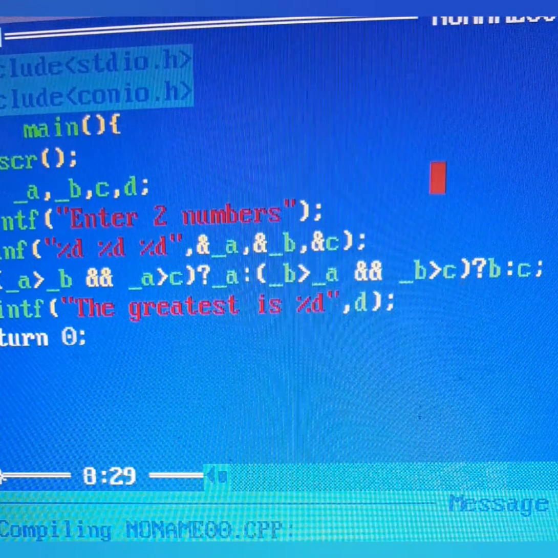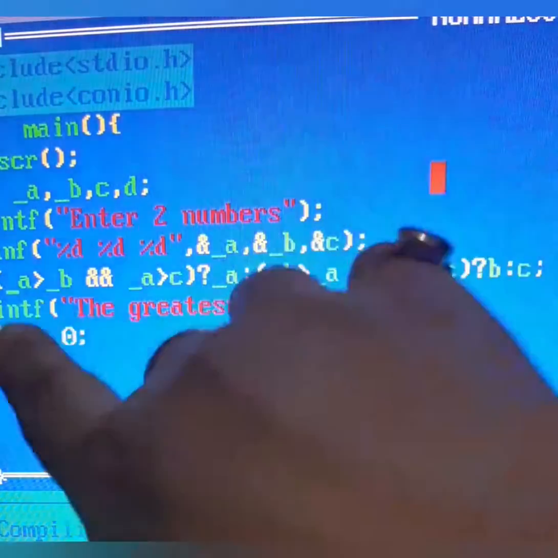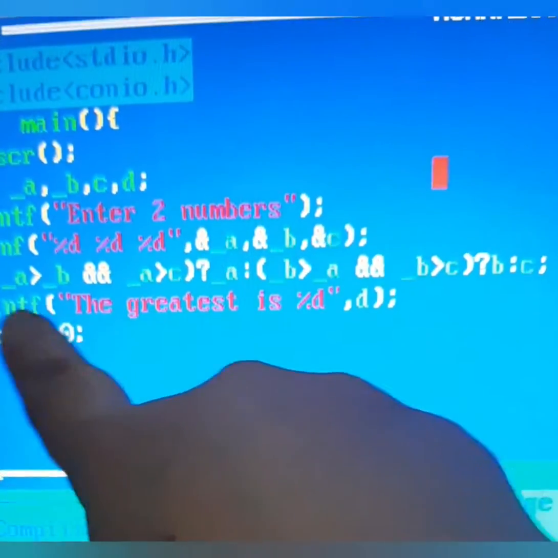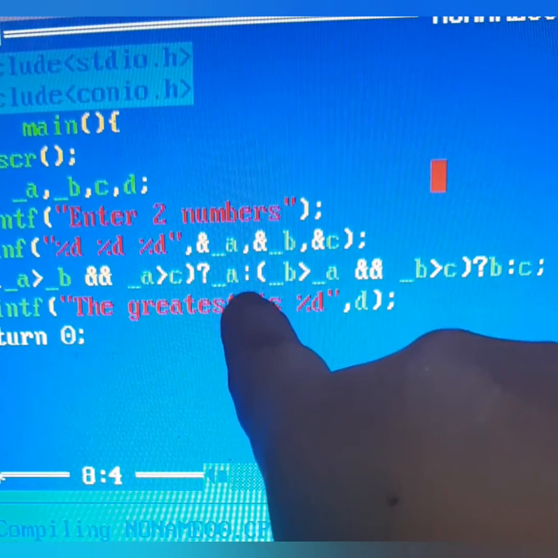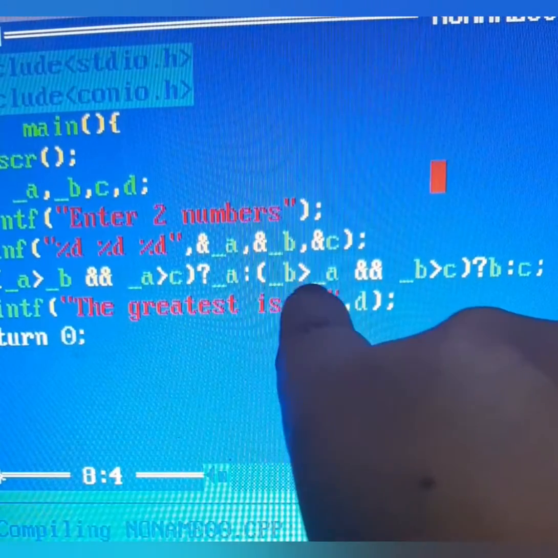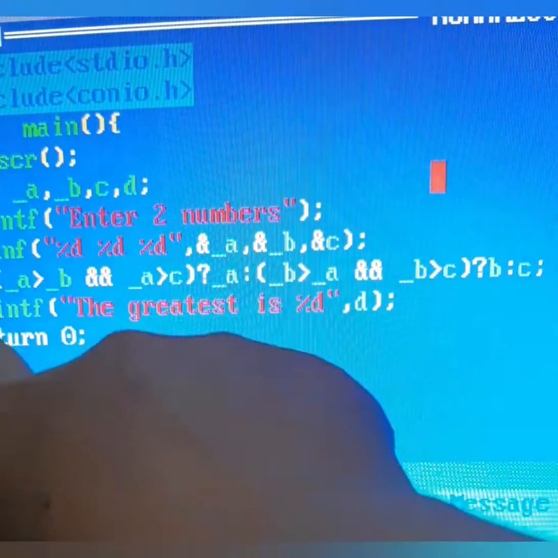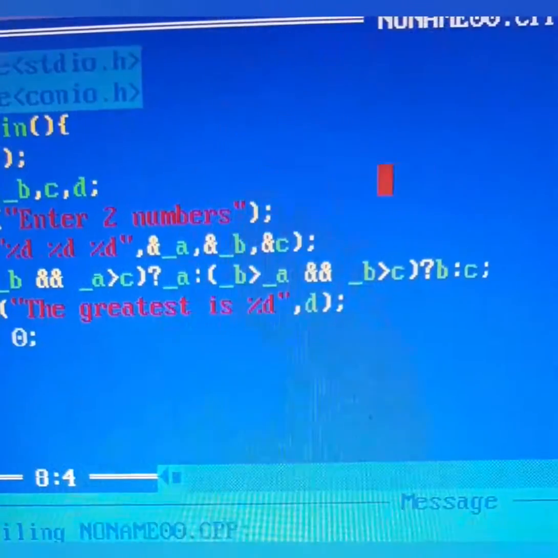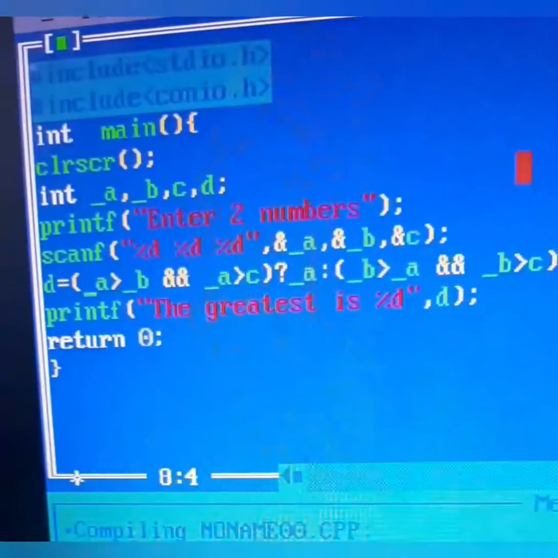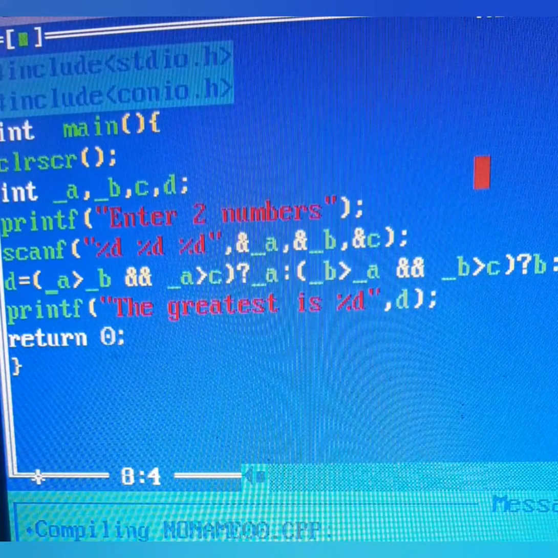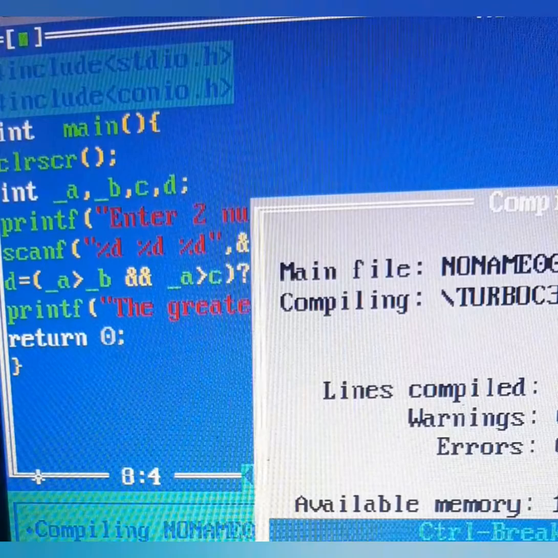So how have we done? Take it as a simple if else. If A is greater than B and A greater than C, then A should be the answer given to D. Else, colon means else if B is greater than A and B greater than C, then B should be given to D, else C. If none of them is true, then C should be the answer. So now here comes the greatest number is D. Let's run it and we'll see the output.